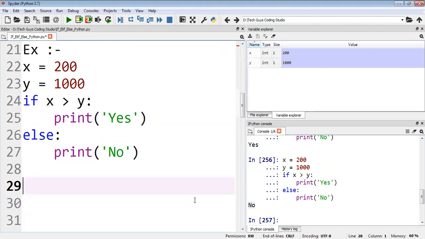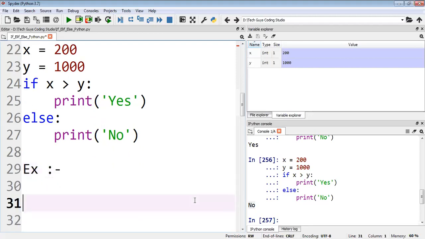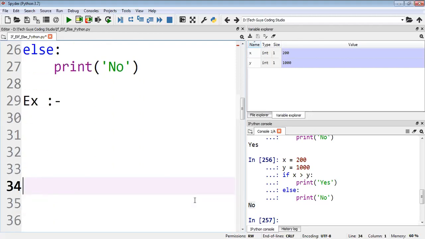It will work. Okay. If you understood else, in the sense, we need to check whether this condition is true, we'll execute this one. Otherwise, it will not execute this one. Okay. Another example for else, one more example. We will take it.